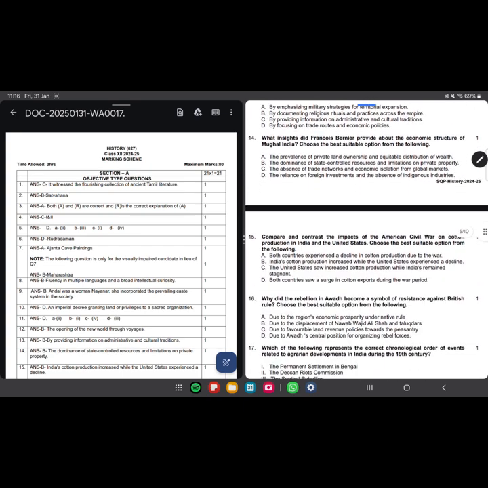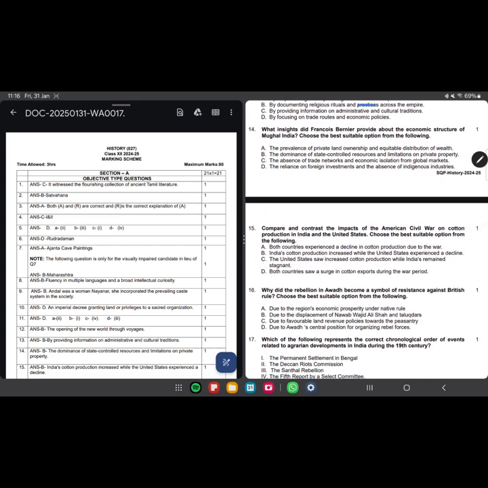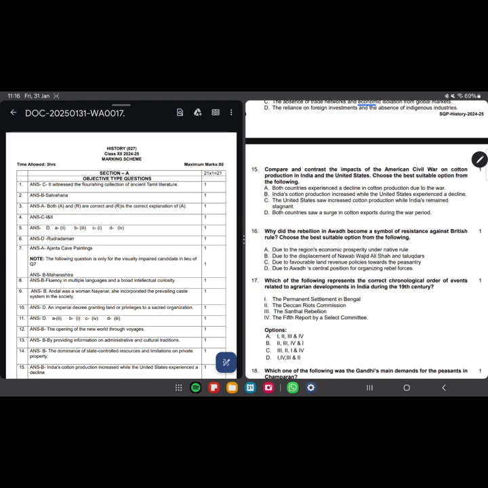We move further. What insights did Francois Bernier provide on the economic structure of Mughal India? Francois Bernier provided the prevalence of private land ownership and equitable distribution of wealth, the dominance of state controlled resources and limitations on private property, the absence of trade networks and economic isolation from global market, and the reliance on foreign investments and absence of indigenous industries. So for this, it is the correct answer, as he said that in India, state controlled resources and limitations on private properties were also imposed, and he was absolutely against it. So that's why he mentioned it in his view.